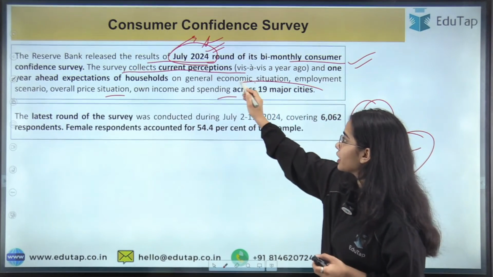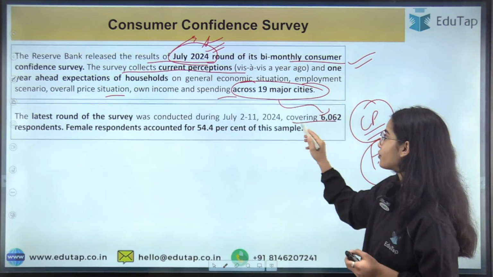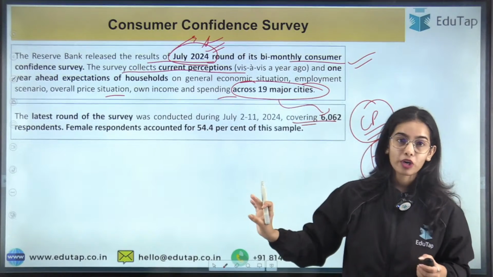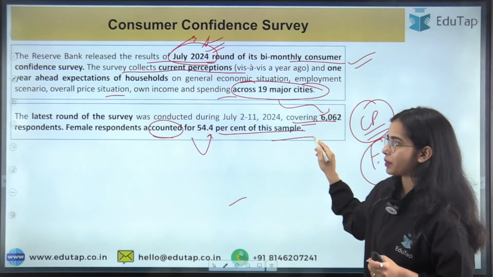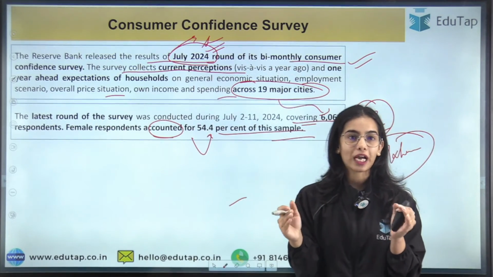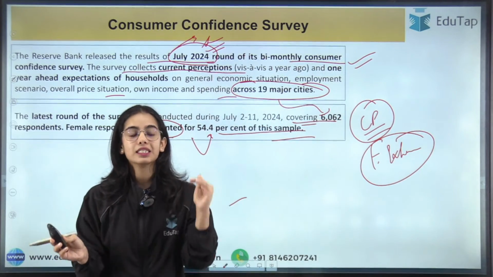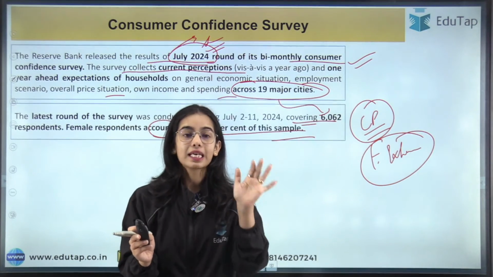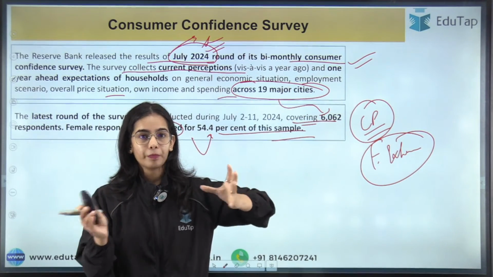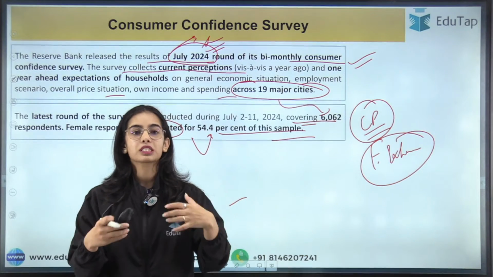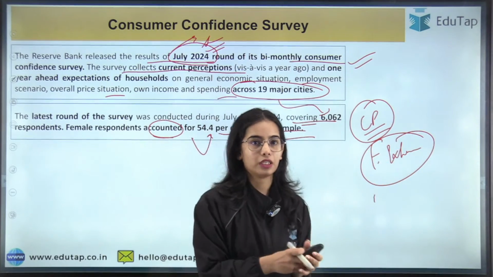The survey was conducted across 19 major cities, and the sample covered 6,062 respondents. The female respondents accounted for 54.4% of this sample. So the latest round of the survey was conducted in July 2024, covering 6,062 respondents in 19 major cities, and 54.4% were females, and they provided their current perceptions for the current financial year in regards to employment, income, overall economic situation, the price situation and such, and they also provided their future expectations for the coming financial year that we are going to see.